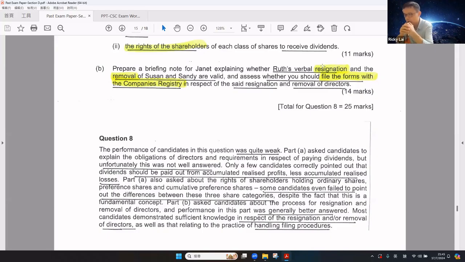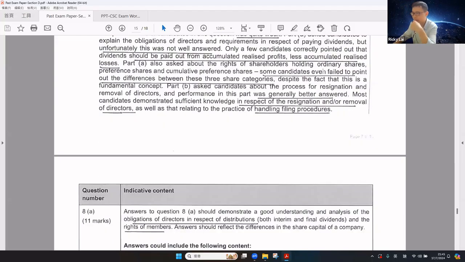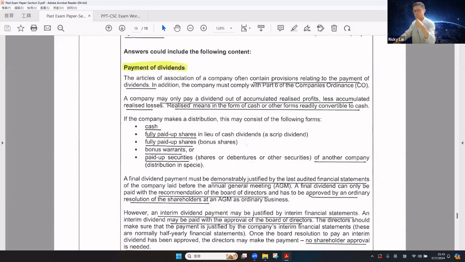Some candidates failed to point out the difference between them, and only gave fundamental concepts. Part B asks candidates about the process of resignation and removal of directors. This part was answered very well. Most candidates gave very good answers on director resignation, removal of directors, and handling the filing procedure.